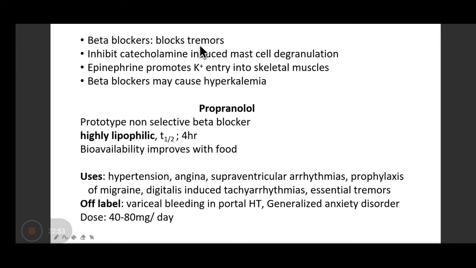So they block tremors because beta 2 receptors are present on skeletal muscles. So non-selective ones can block tremors. They also inhibit catecholamine induced mast cell degranulation. These are the usual things.